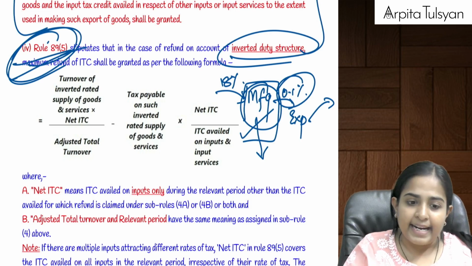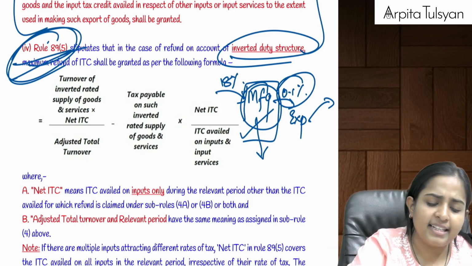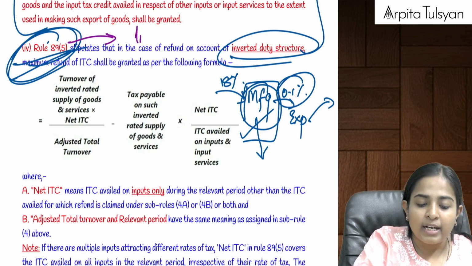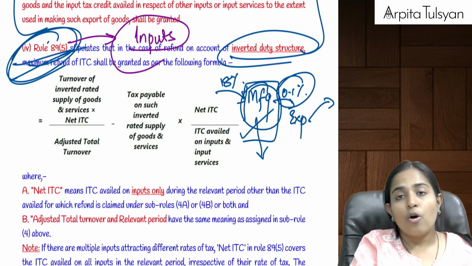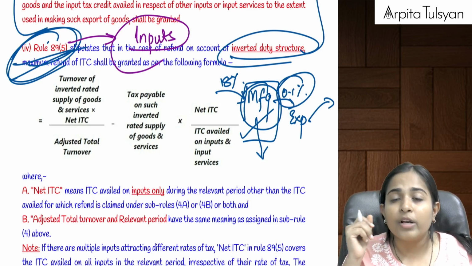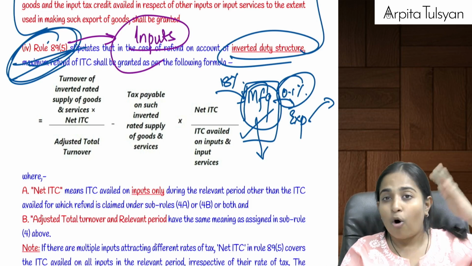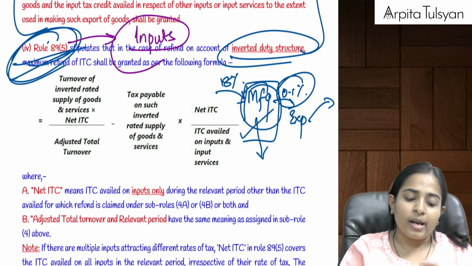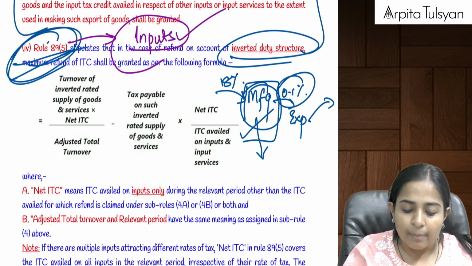In rule number 89.5, one very important thing that we need to understand is that you will get the refund only of inputs. No refund of input services, no refund of capital goods also. In all the three rules earlier, inputs as well as input services refund was available. But here only refunds of inputs will be available.